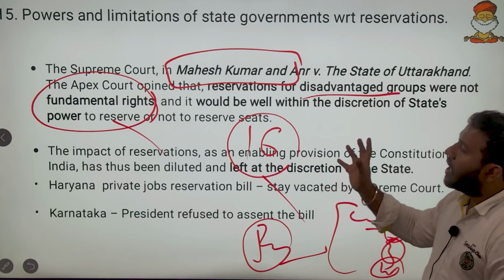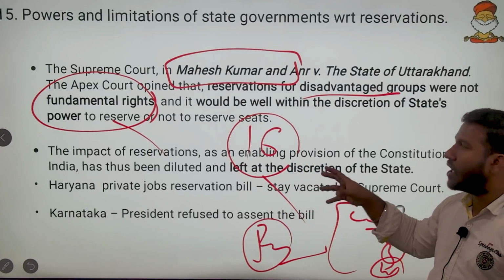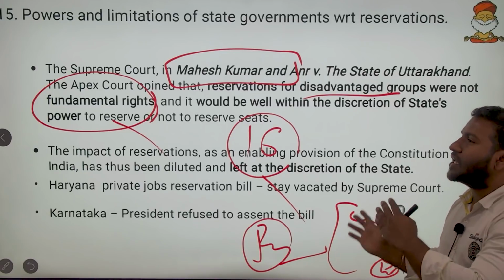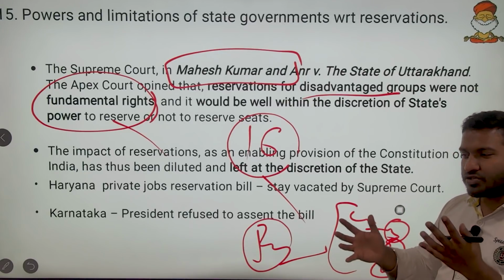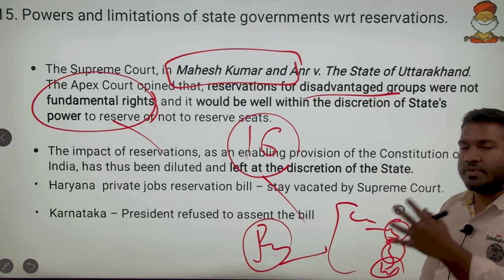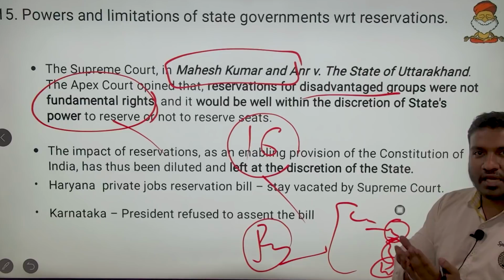They empower the state to give reservation, but they are not a right given to the people. If a state gives, it is okay, but citizens don't have the right to demand it. I cannot say give me reservation, but if the state identifies and gives it to me, then I can receive that.